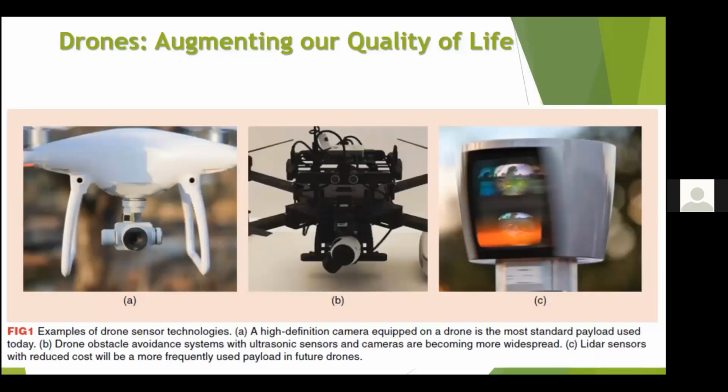And the last topic is drones, augmenting our quality of life. Drone technology that has the potential to disrupt and augment our quality of life is swiftly evolving. Drones are rapidly growing in popularity and are used in various applications such as agriculture, emergency response, border control, asset inspection, intelligent transportation, and many more areas. A drone is now an intelligent, partially autonomous, and partially self-aware system that can function either individually or as part of a swarm.